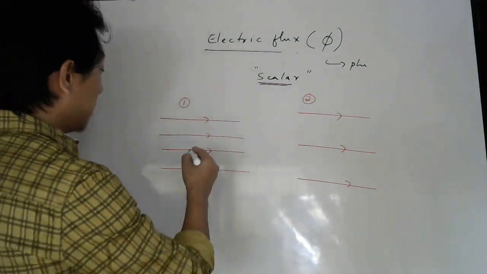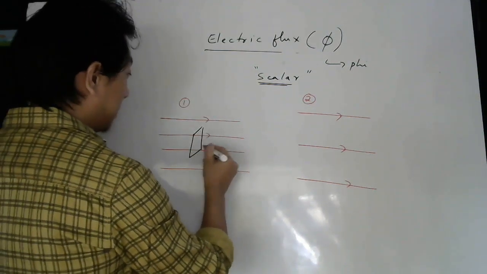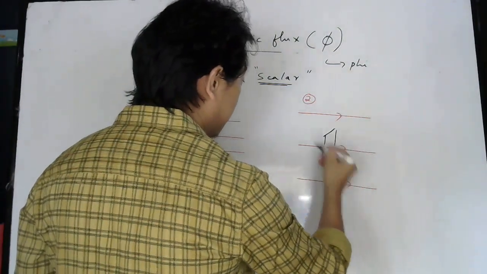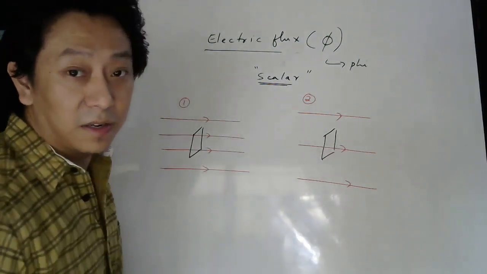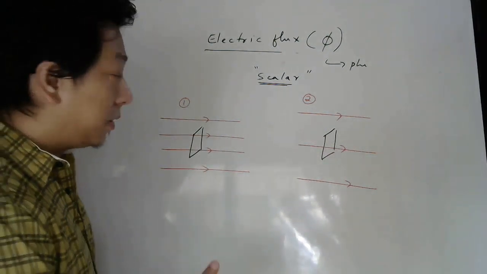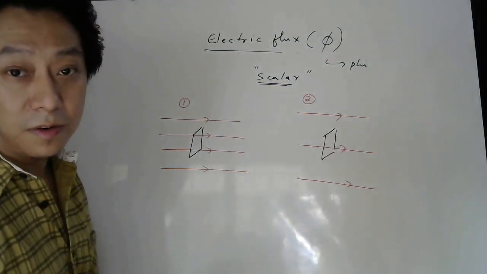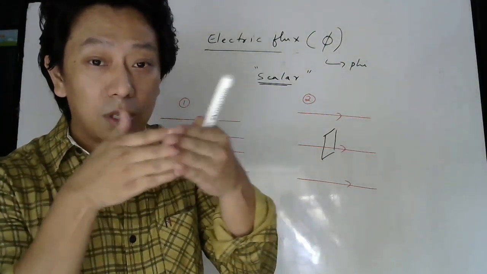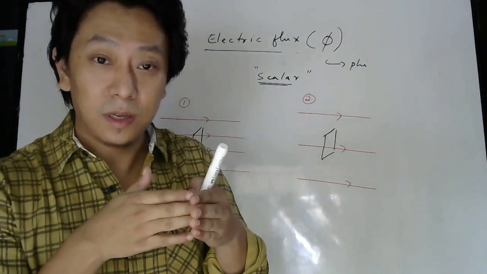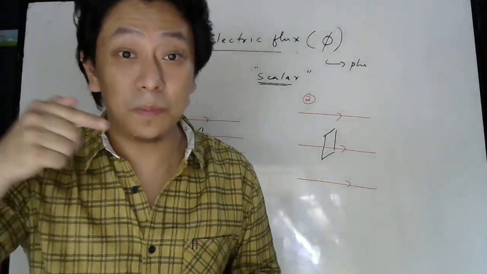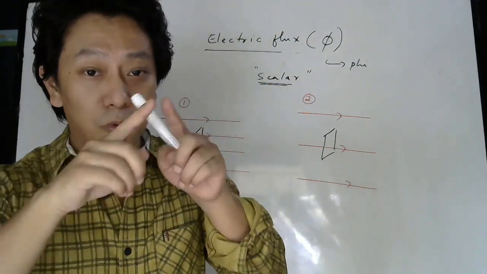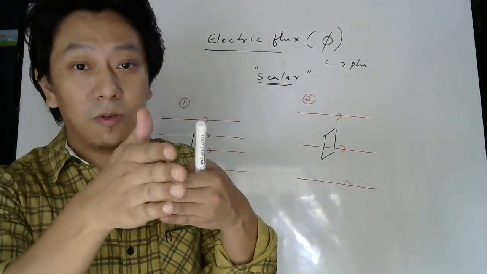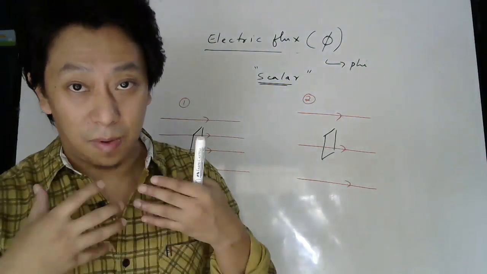Now let me imagine some area like this, some surface like this. Same surface I have taken. Can you tell me where there will be more flux of electric field? Remember, flux is a measure of how many lines pass through the surface perpendicularly. Remember, I told you, take the example of people. When people come out through the door, if they come out perpendicularly, then we say there is maximum flux.